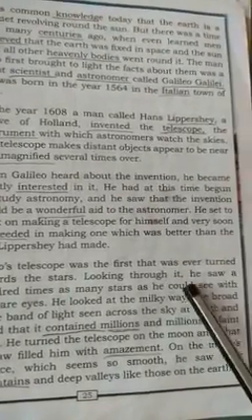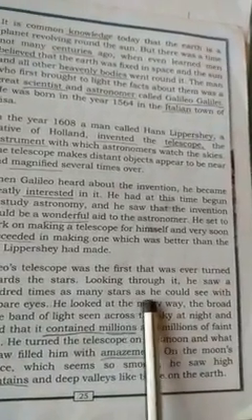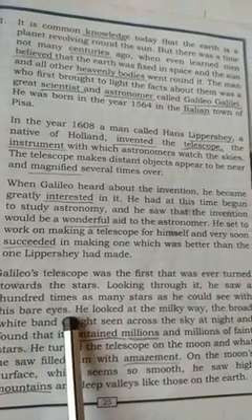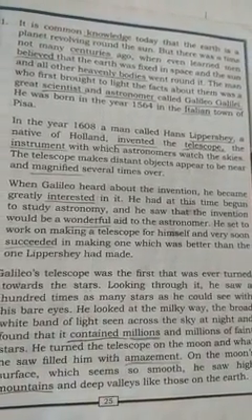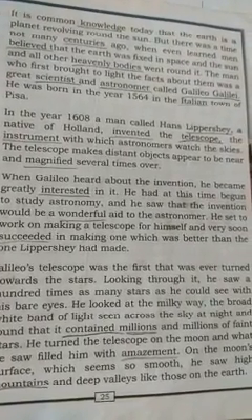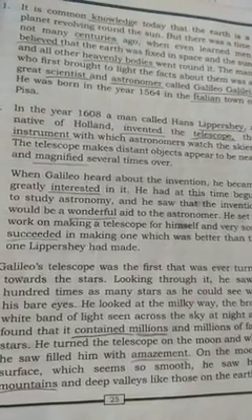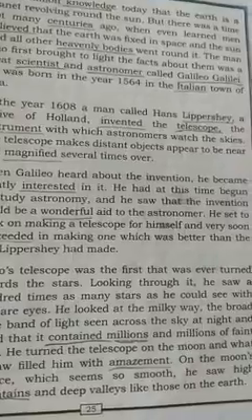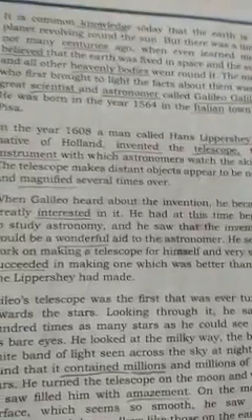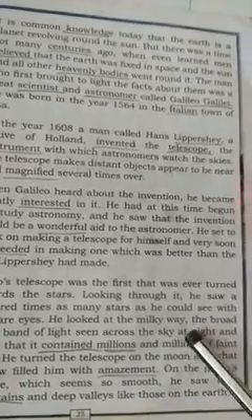So looking through it, he saw 100 times as many stars as he could see with his bare eyes. So looking through it, he saw what? 100 times as many stars. Many stars he can see, bigger ones. Through the telescope, he observed many stars appearing very near, and in their size also, so that we can study them properly.